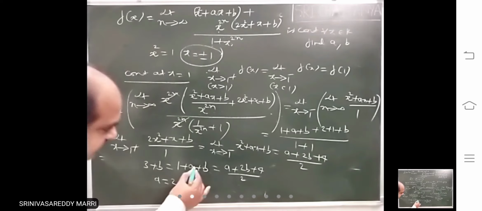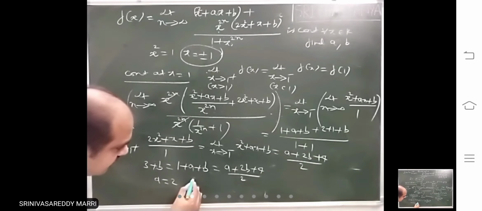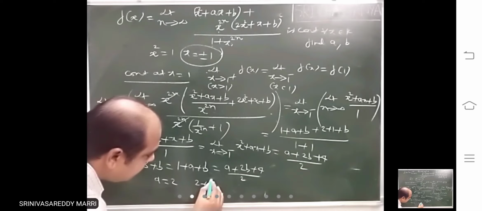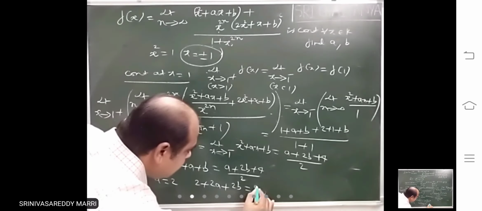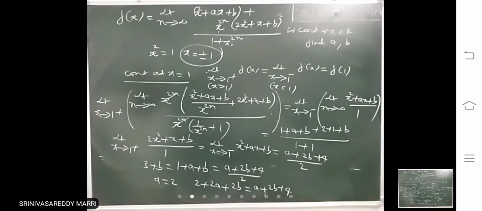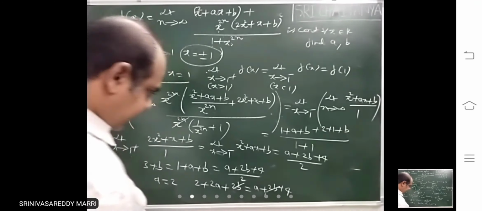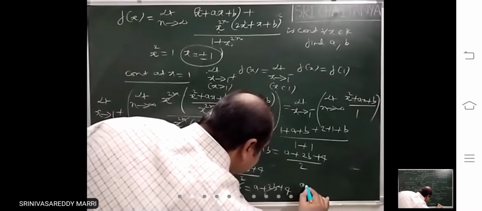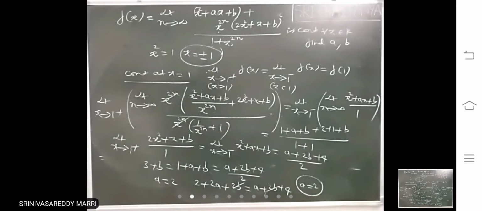Okay now, equate this to this. What will you get? 2 plus 2a plus 2b equals a plus 2b plus 4. So what are you getting? 2b cancels. So a equals 2. So the first equation gives a equal to 2.